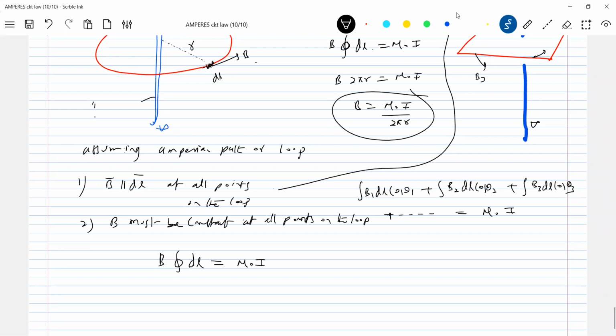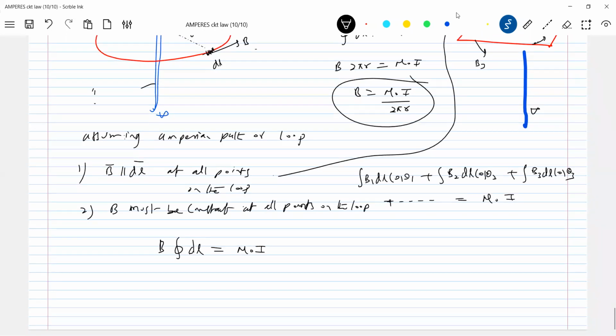Shall I say it's an imaginary thing which you are bringing to understand the concept clearly? So what should be the shape? When you are assuming the shape, I'm going to follow points 1 and 2. So this is the use of Ampere's circuit law, how we can use it to find the field due to current carrying structures.